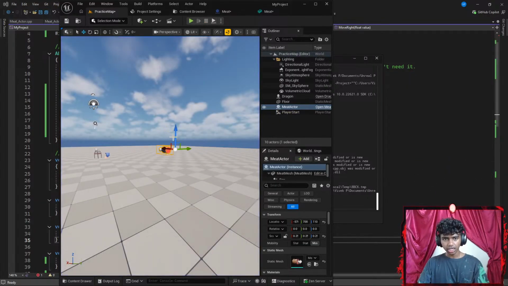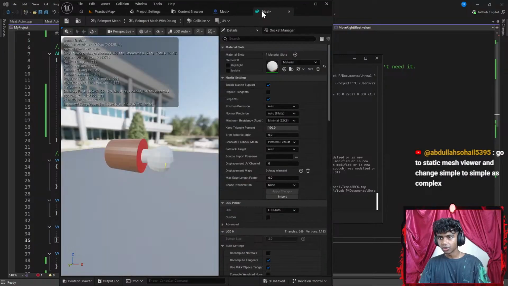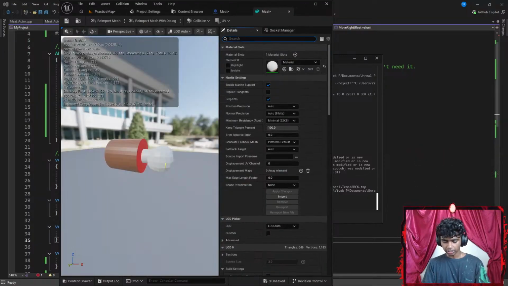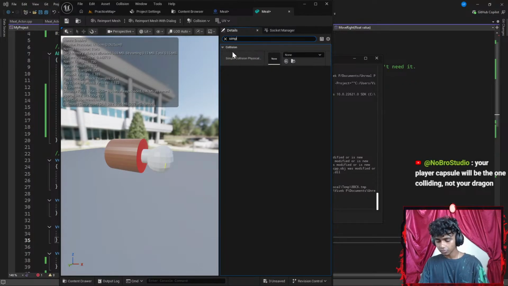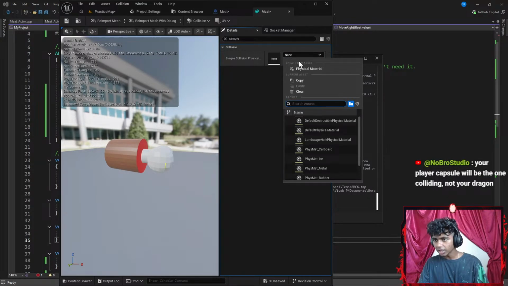Okay, let's do something like escape. Go to static mesh view and change simple to simple as complex. Okay, so go to static meshes viewport and then change simple. Okay, let's go with something like simple. There we go. So I see collision here. Okay, so it says collision material. This says something like none.